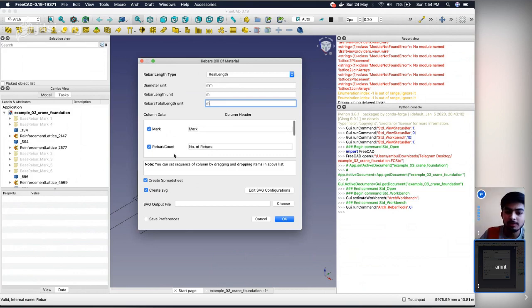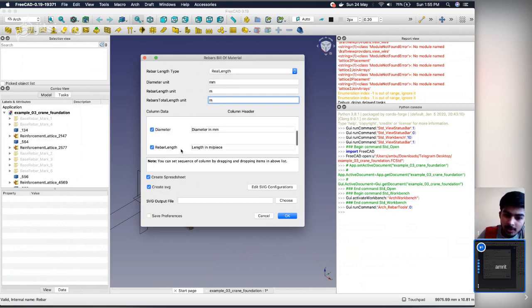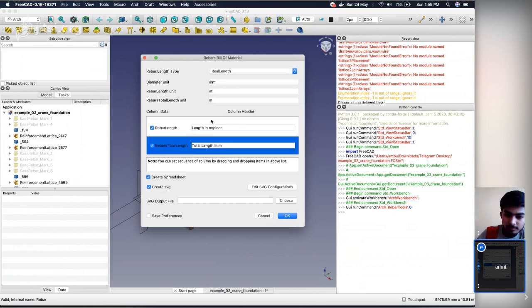So left data and right column header, what is shown in the bill of material. So what is counted: the number of rebars, diameter of rebar, rebar length. Can we change the unit here, or is it work in progress?